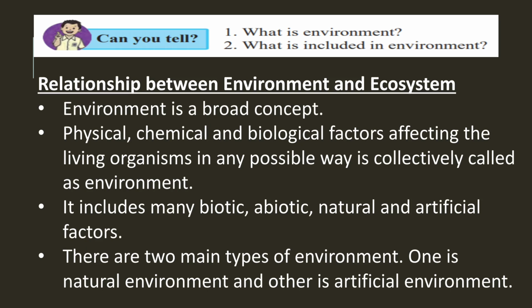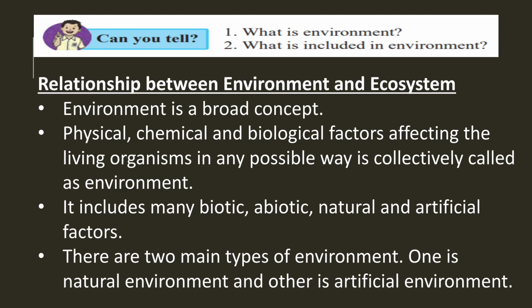So this environment includes many factors like biotic factors, for example plants, animals, or abiotic factors like air, water, land, etc. Natural factors as well as the artificial, which are man-made factors.